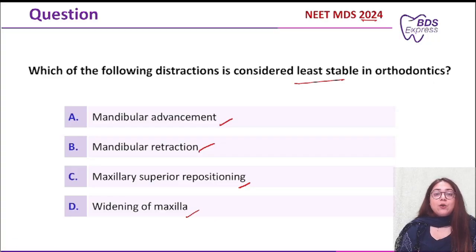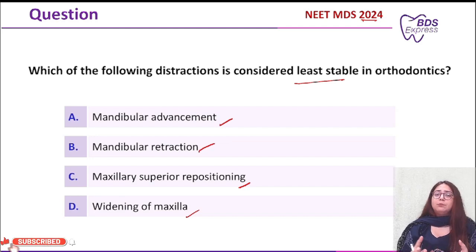Now, distraction osteogenesis is a surgical technique which is used in orthodontic surgeries or orthopedic surgeries, pediatric surgery, and even in oral surgery. It is done basically to repair these skeletal abnormalities, and then you can provide a traction source and modify the bone according to yourself.